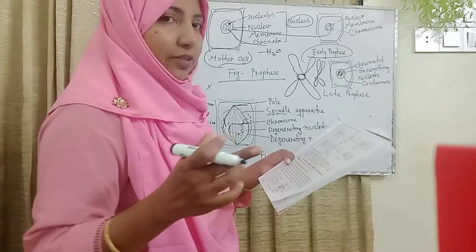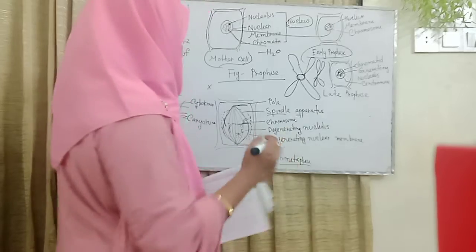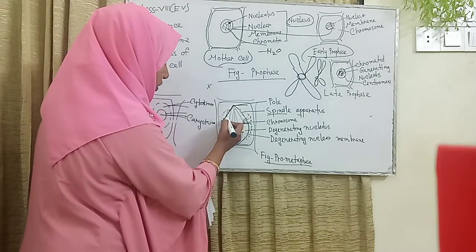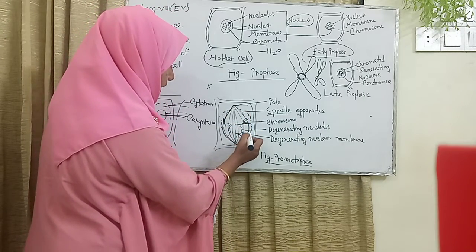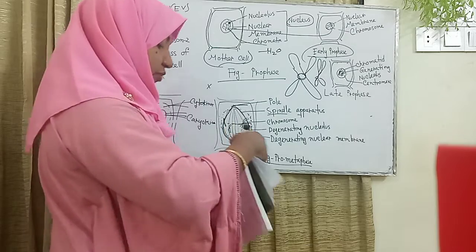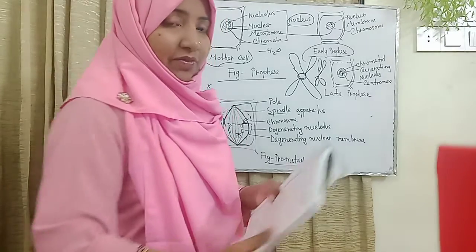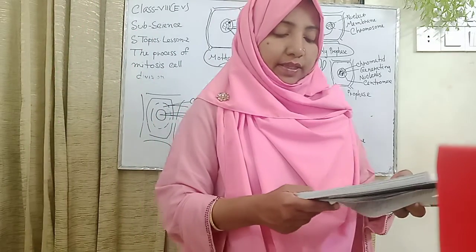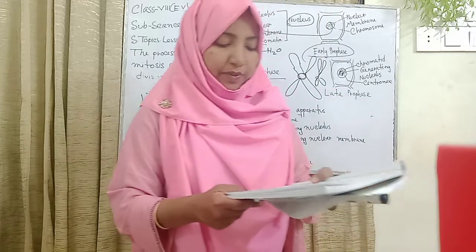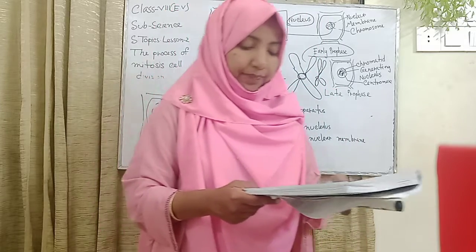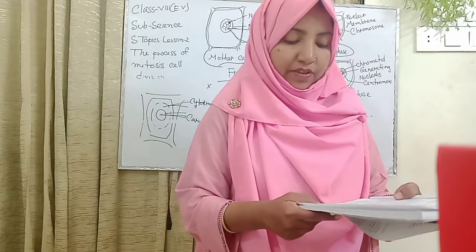The fibers of the spindle spread from one pole to another, joined together, and this spindle apparatus comes from protein. At the equator, the fibers of the spindle spread from one pole to another. These are known as spindle fibers.